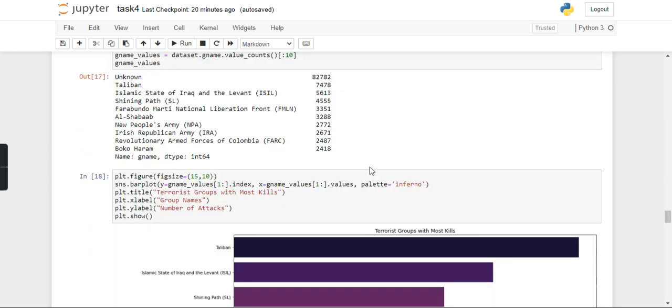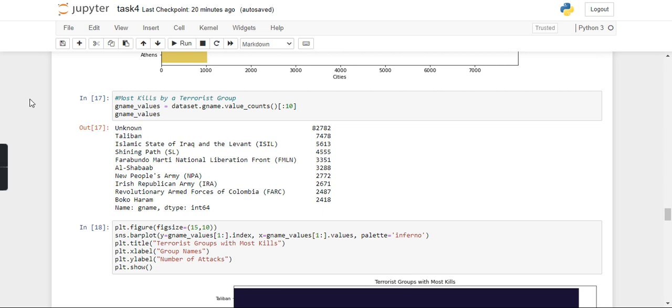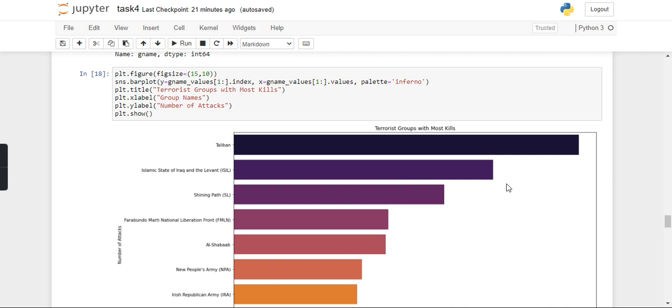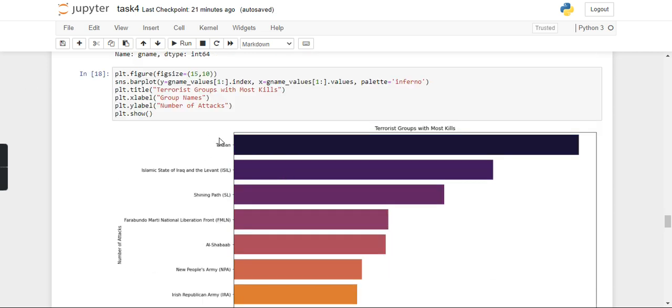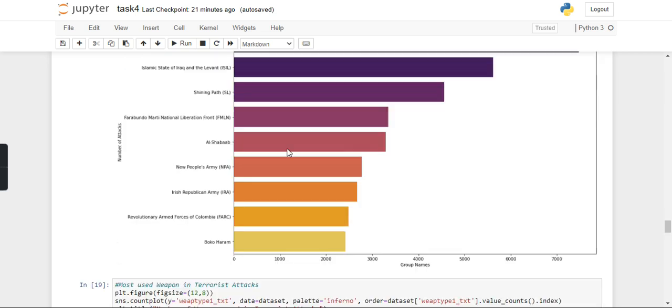Moving on, we get that the most kills by a terrorist group are by an unknown group, but we can skip this data because it is not known to us, or we don't have any details of it. So we move on to visualizing the data. While visualizing, we get that the second most terrorist group that attacks and has got the most kills is the Taliban terrorist organization.